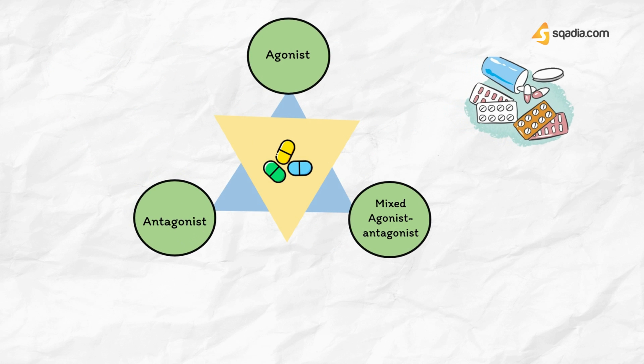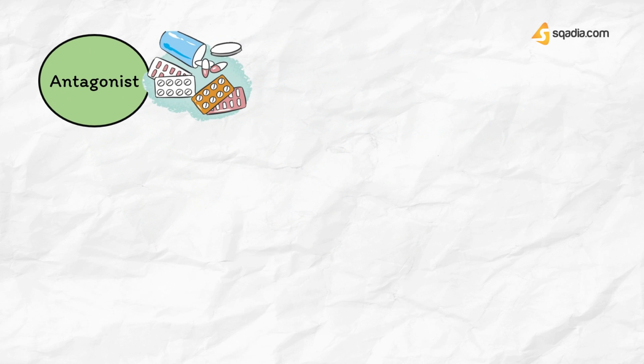Lastly, antagonists. Antagonists that reverse the actions of opioids are also clinically important for use in cases of overdose. Naloxone, naltrexone, nalmefene, naloxegol.